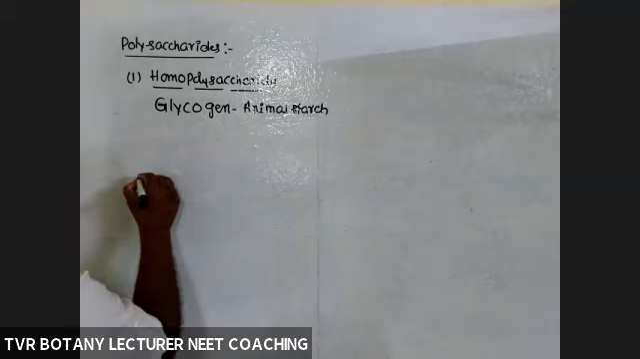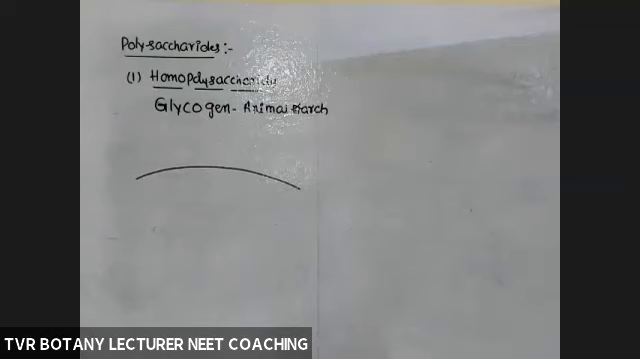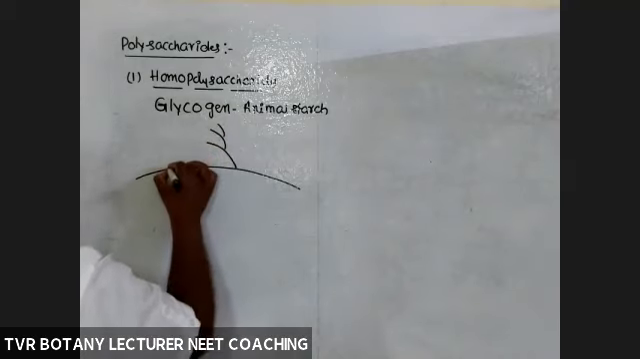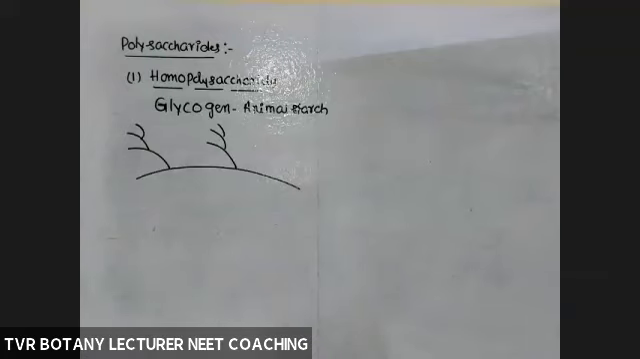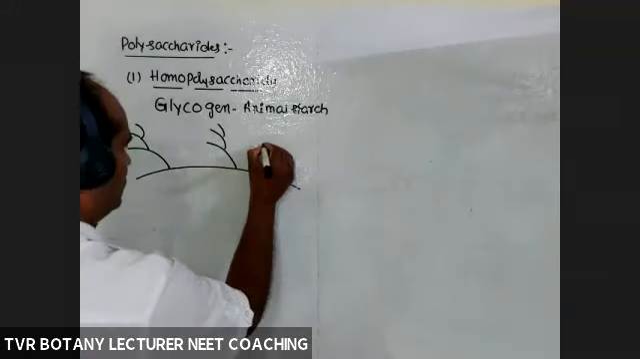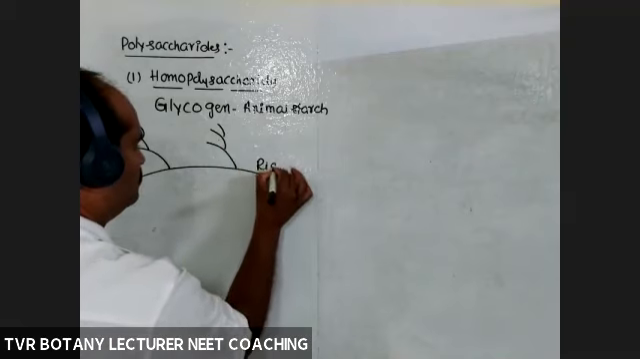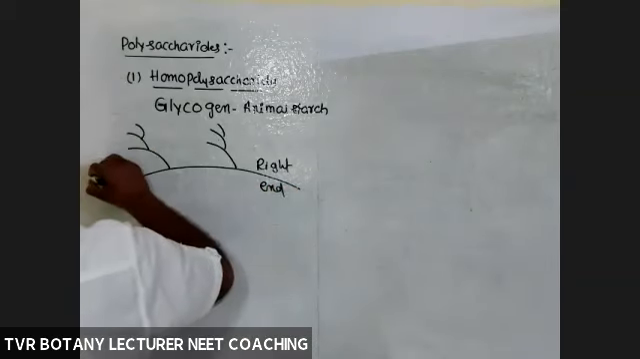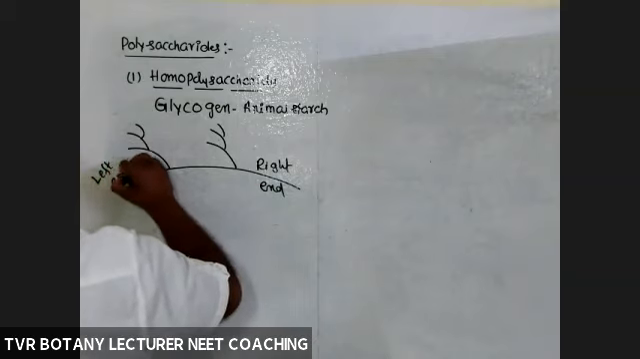So in your textbook, the given diagram, cartoon-like structure is given. This is a straight chain, unbranched one. Okay, and here it is branched. Like that, a certain number of branches are present. In your textbook for this diagram, the given caption was cartoon-like structure. It looks like a cartoon. And this one is the right end, and this one is the left end.